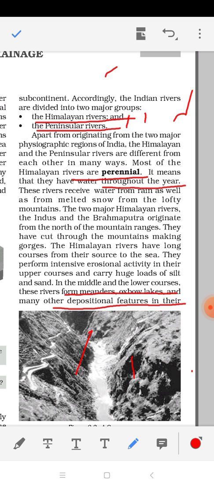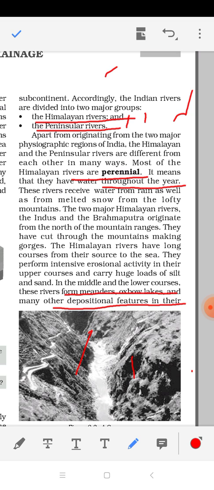So in the middle course and in the lower course, why are rivers doing depositional activity? Why not erosional? Because here in the middle and lower course, the river has decreased its water speed. Why did it decrease the speed? Because as the river enters the middle and lower course, it is entering the plain region.